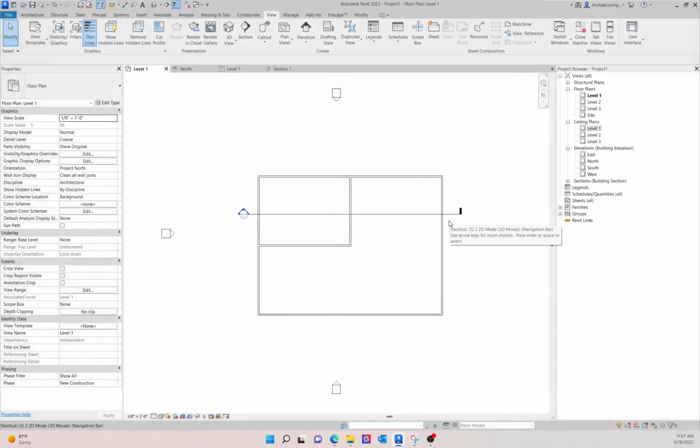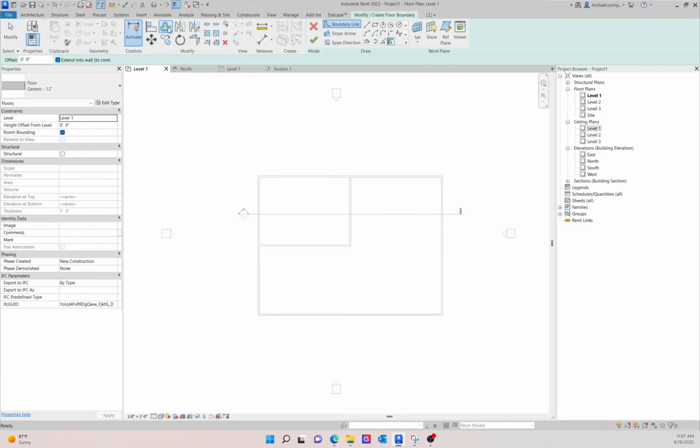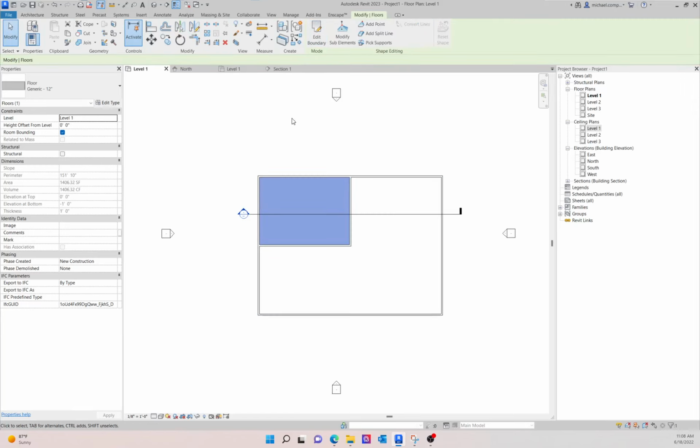You may remember this model from the ceiling video. We are on level 1, so I'm going to use the Architecture tab, Floor command, and just using the generic floor at 0 level, I'm going to choose the Pick Walls tool. So pick, pick, pick, pick. And then I'm going to clean that up using the Trim/Extend to Corner. So click the corner I want to keep, and the half of the line I want to keep, and then the half I want to connect it to. And similarly, the half I want to keep and the half I want to connect it to. And now I have that floor done.